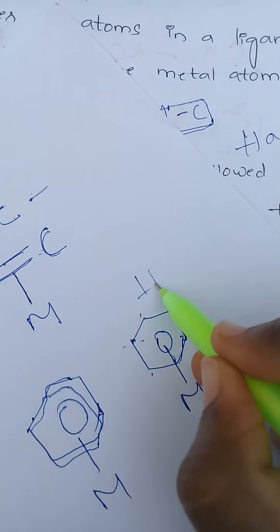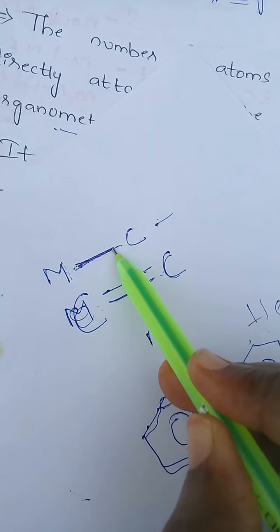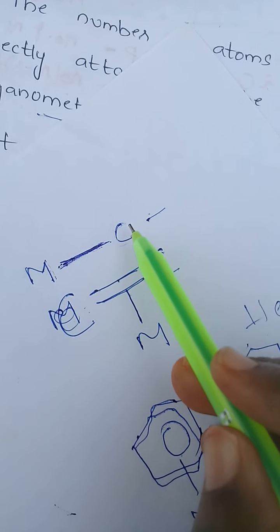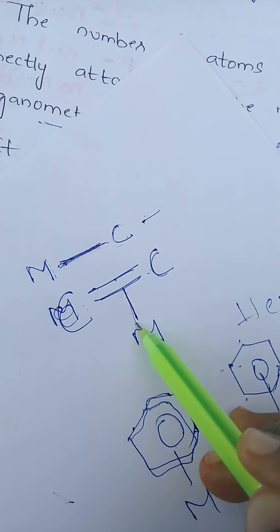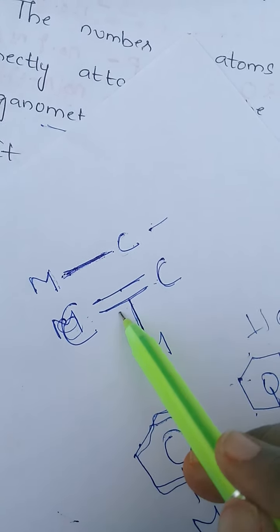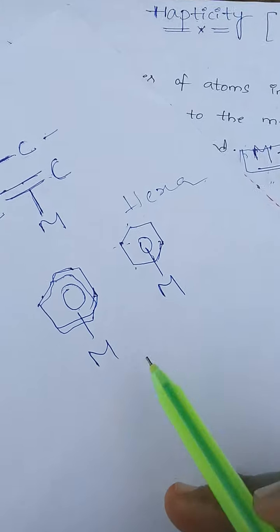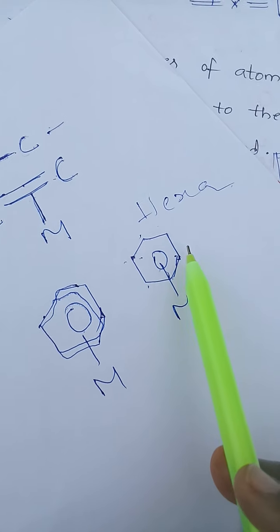So this is a hexahapto ligand. When the metal is attached directly to only one atom, we count only one hapticity, and when attached to the double bond at the middle, we count both sides of the atoms. And like this, a circle means we count all the atoms.